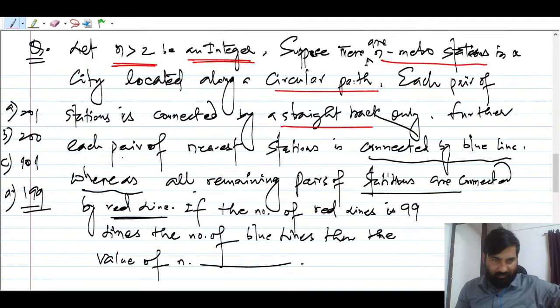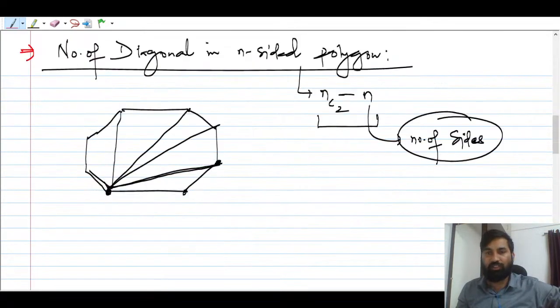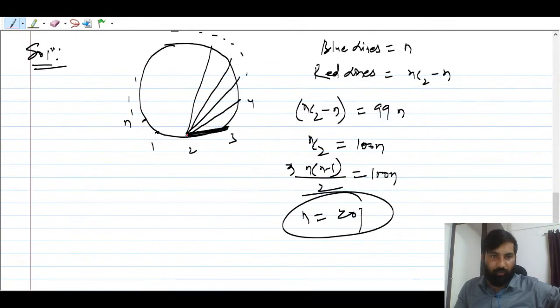Further, each pair of nearest station is connected by a blue line. You see, अगर मान लो ये, sorry, कहाँ गया? This. If you are connecting this and this, these are the two nearest stations. So this is going to be a blue line, and we consider this is nothing but what? The side. This is side. Okay, and this is going to be a diagonal, right? Number of diagonal is this, right? I mean, if you are connecting this station and this station, right? You are connecting this and this station. So these are going to be a diagonal.